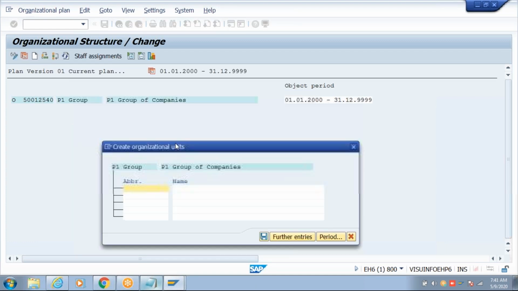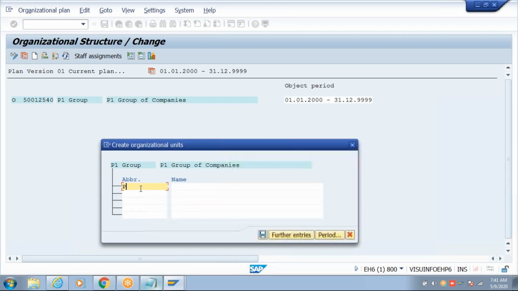Then it will ask you what the sub objects are. Again, you can maintain a description. Like this, n number of objects.